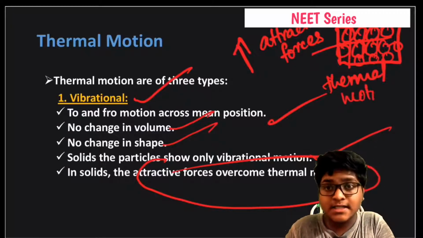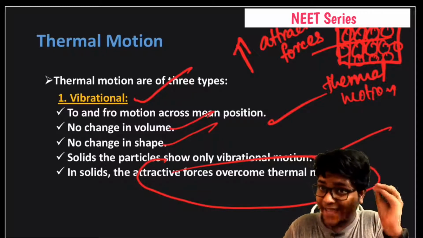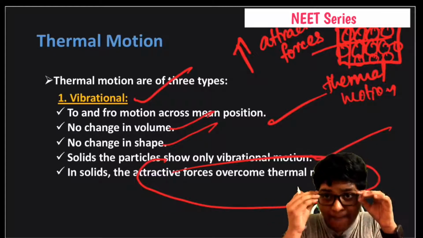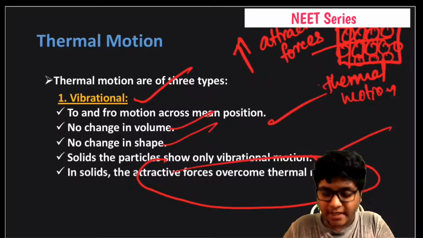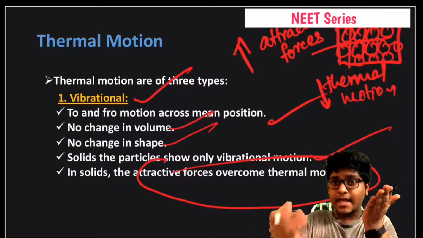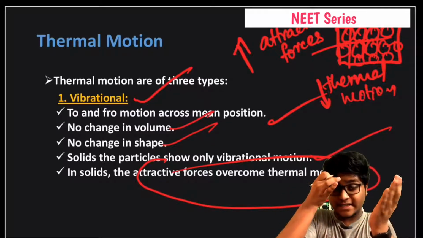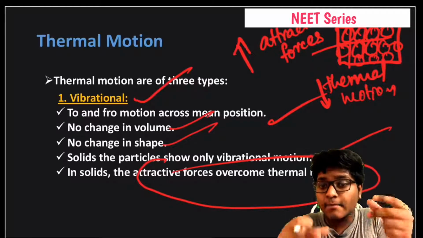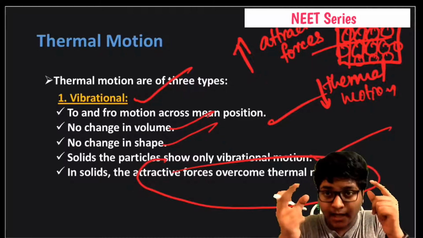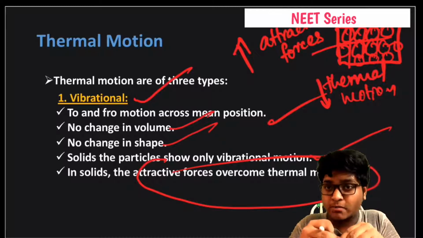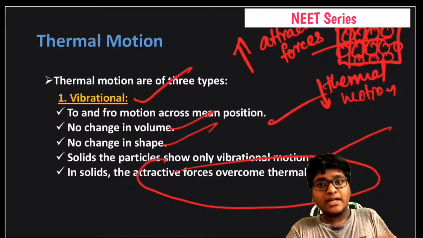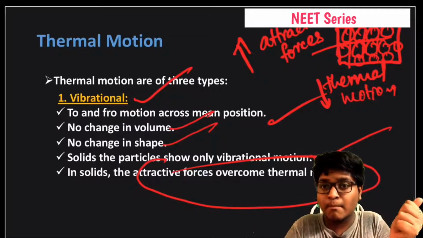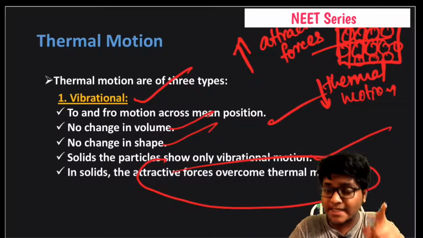What is thermal motion? Thermal motion is a kind of kinetic energy. What does kinetic energy do? It tries to separate the particles of matter. If attractive forces increase, then the thermal motion decreases. What is thermal motion? Kinetic energy. I'm repeating this again and again because it makes it stick in your mind and it gets into your subconscious mind. Attractive forces and thermal motion are inversely proportional. That you have to remember from this slide.